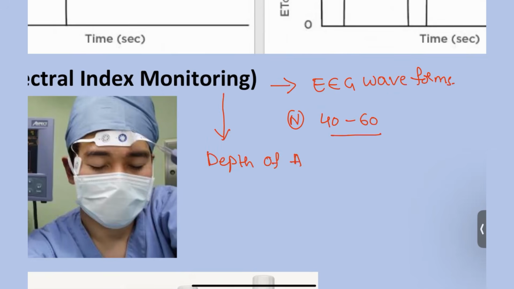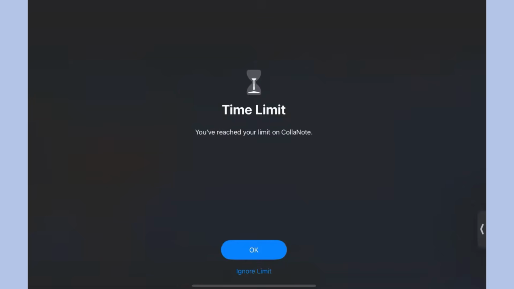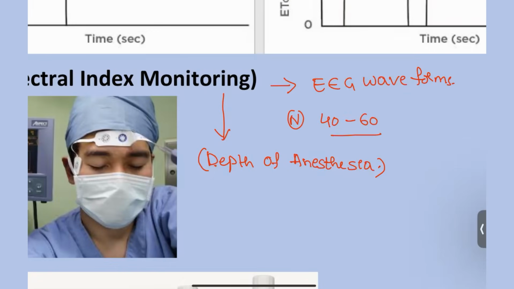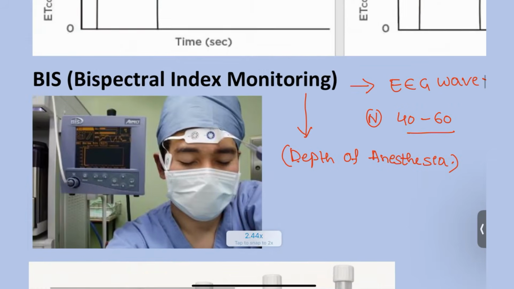It is checking the depth of the anesthesia when the patient is in the absence of awareness around him. This is what we are going to see in the patients with bispectral index monitoring, for the depth of the anesthesia. All right.